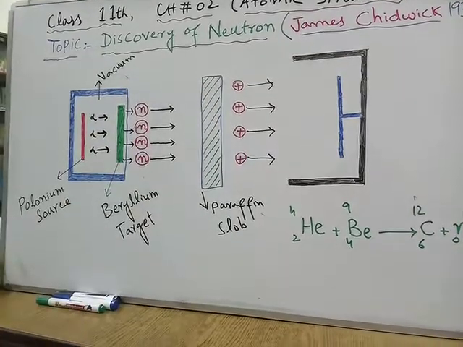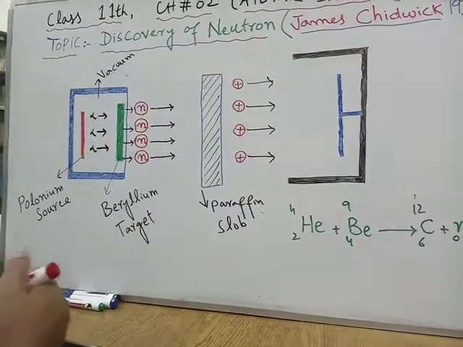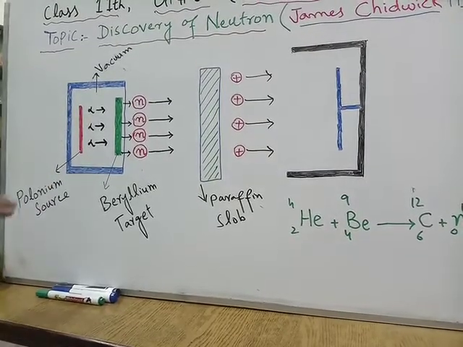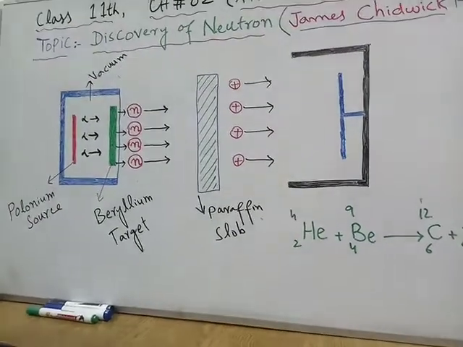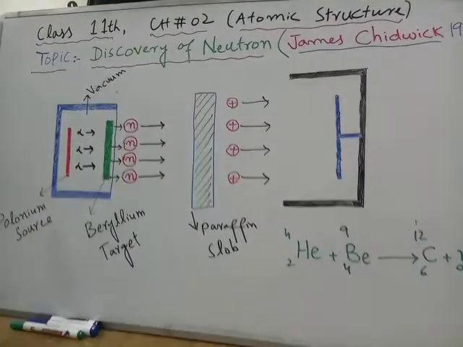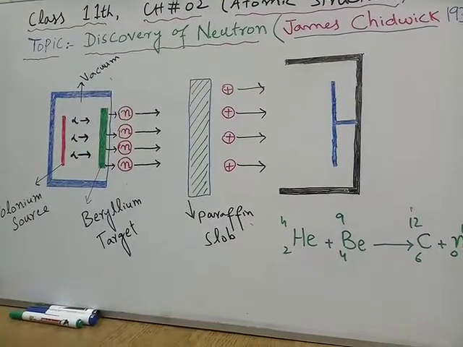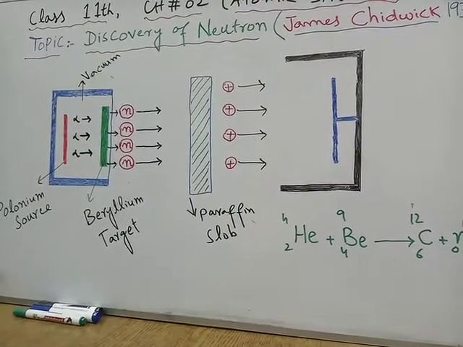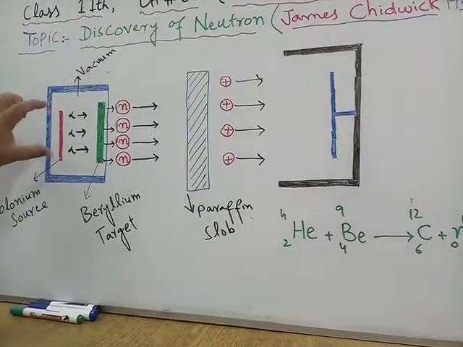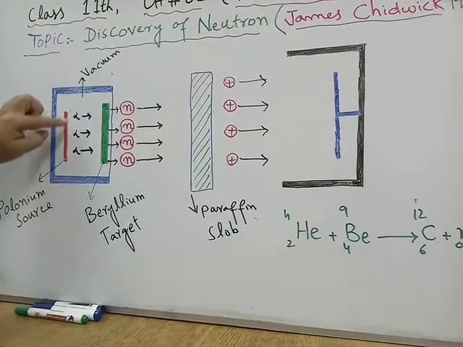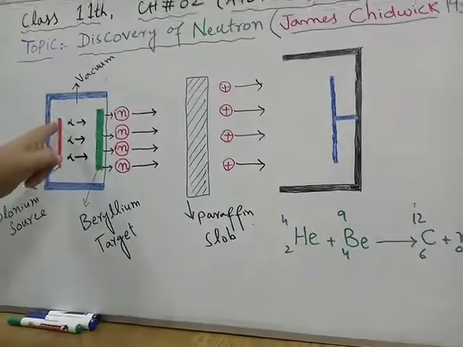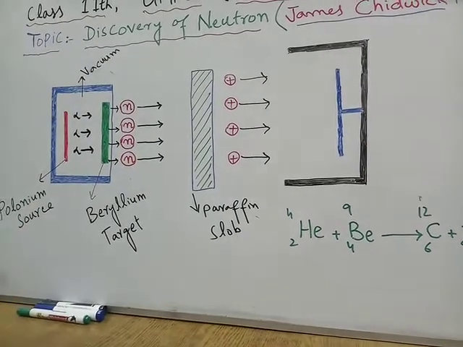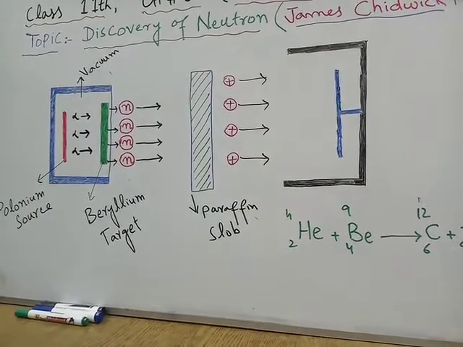Polonium spontaneously emits alpha particles. Actually, polonium emits alpha, beta, and gamma, all 3 types of radiation, but James Chadwick utilized only alpha particles, not gamma and beta. So I have written alpha here. Alpha particles are coming from this polonium source, which is a radioactive element.